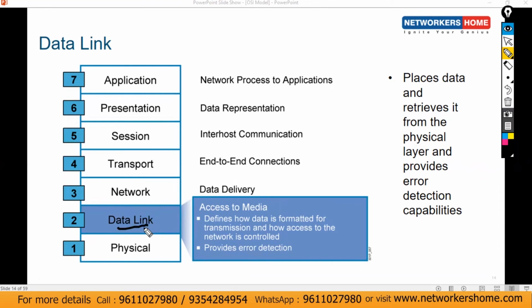The MAC address is all about fixed, permanent addresses. The network layer is all about logical, temporary addresses, and the data link provides the permanent addresses. On the data link layer, guys, we always use devices like a switch.